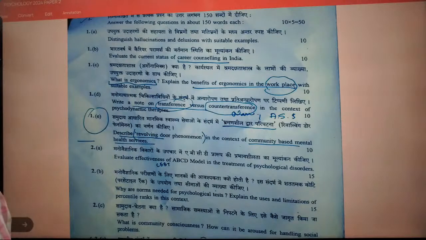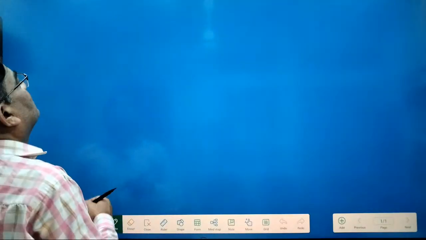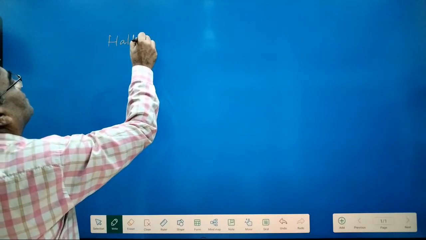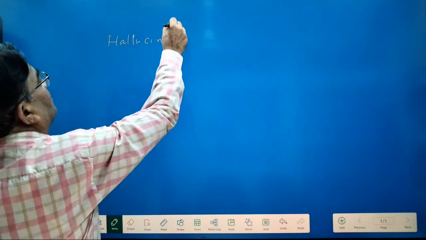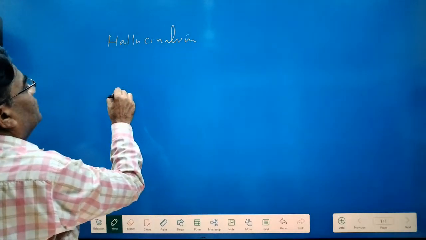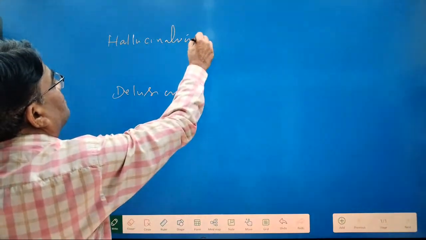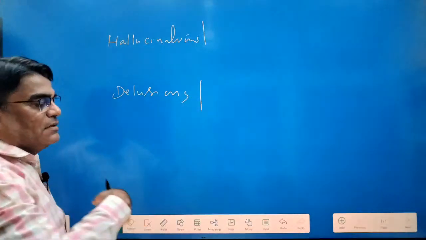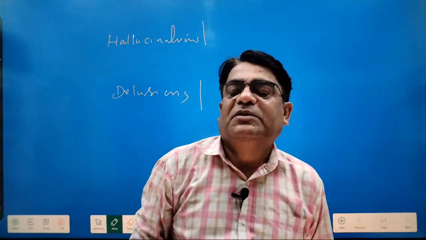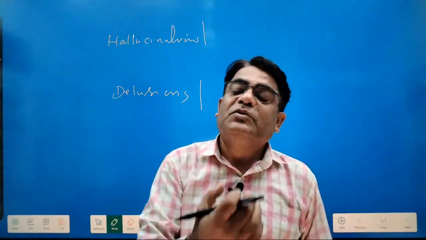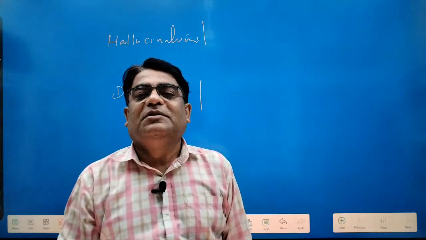Now come here. When I say hallucination and delusions, these are psychotic symptoms. Psychotic symptoms in psychology are those associated with psychotic disorder.